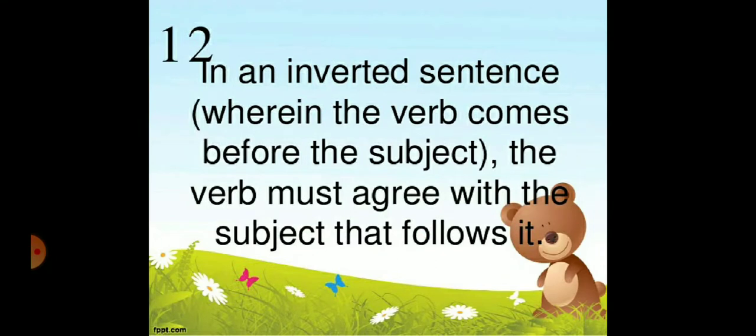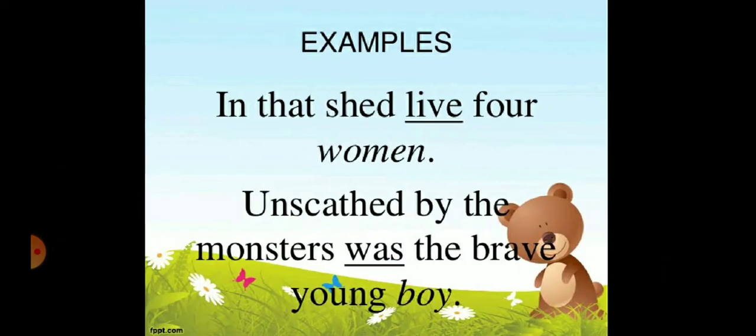Come to the next rule, that is 12th. In an inverted sentence wherein the verb comes before the subject, the verb must agree with the subject that follows it. For example, in that set, leave for women.